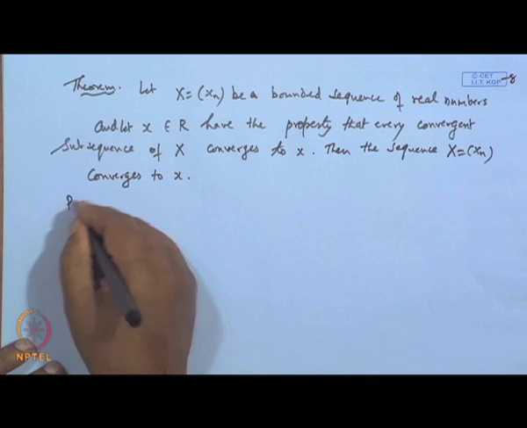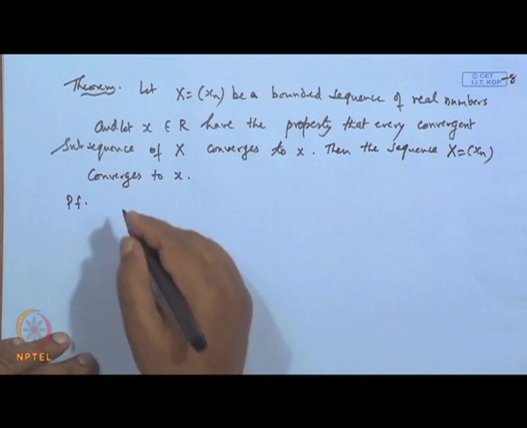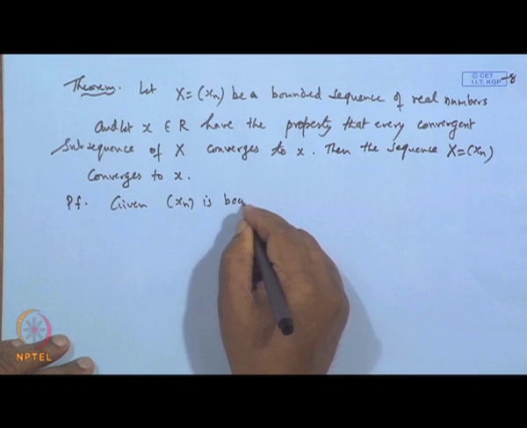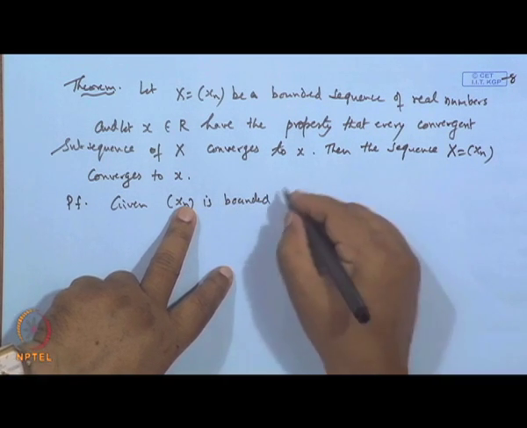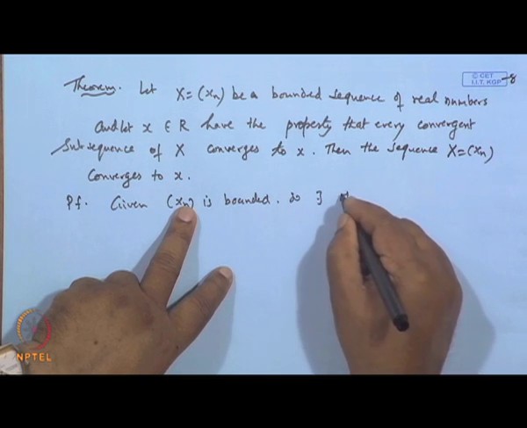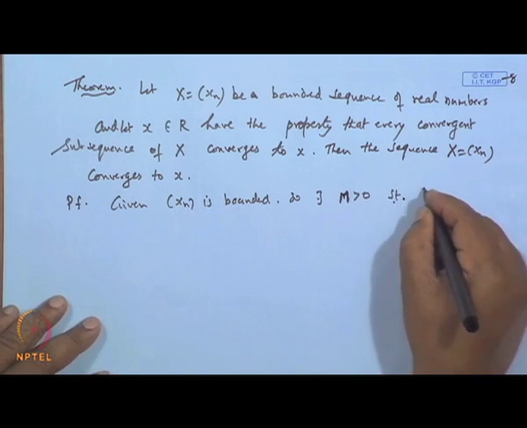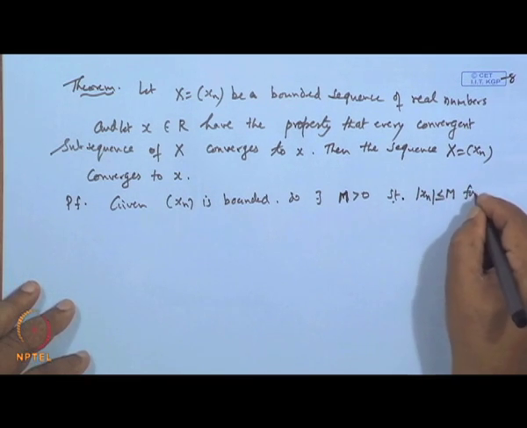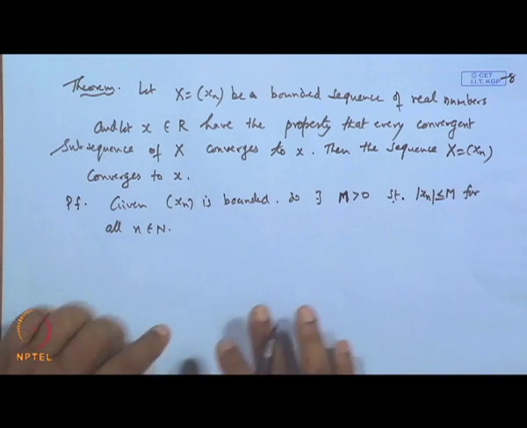So, the proof is: given that x_n is a bounded sequence. It means all the terms of the sequence are dominated, that is, less than or equal to some number. So, there exists an M greater than 0 such that all the terms of the sequence are less than or equal to M for all n belongs to N, because it is bounded.